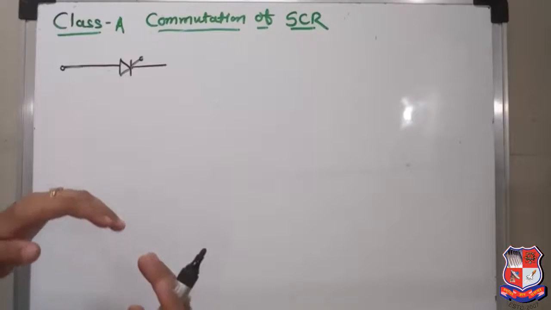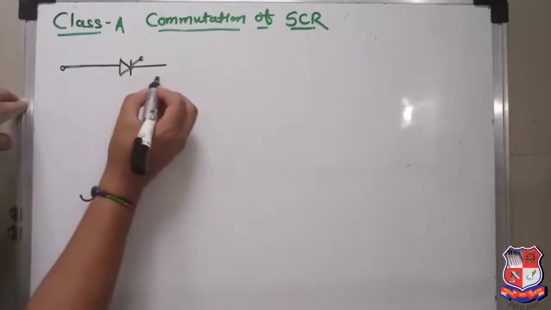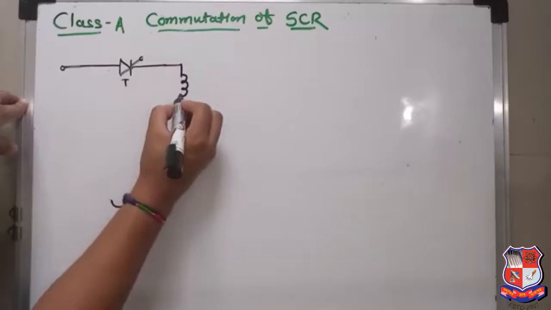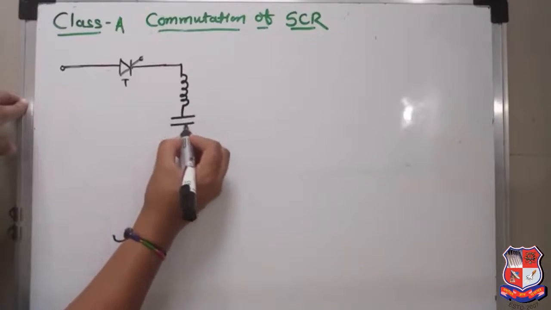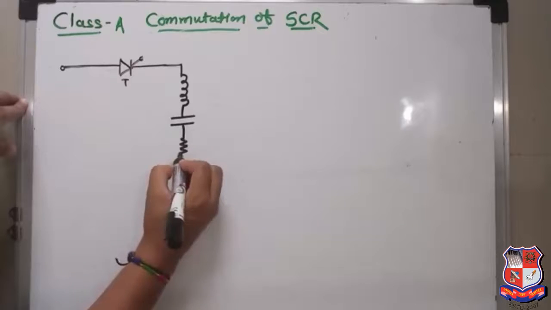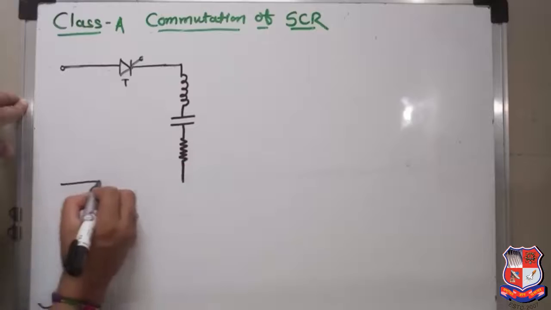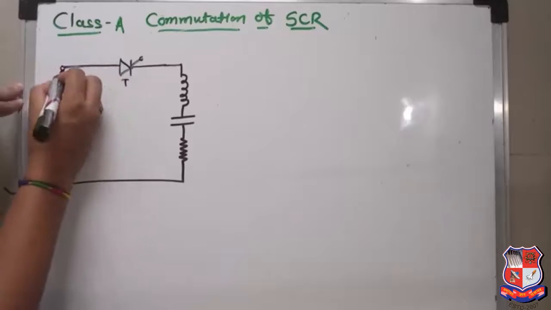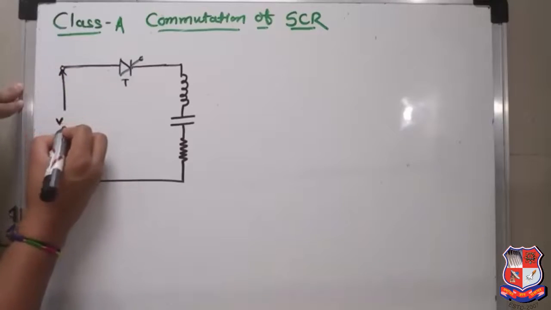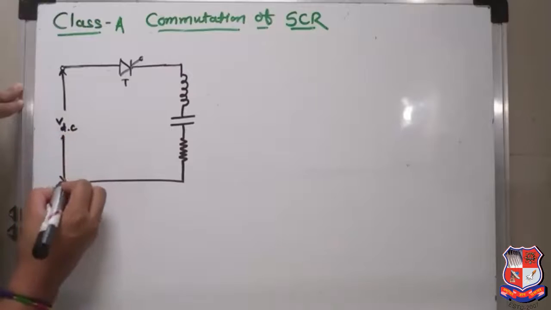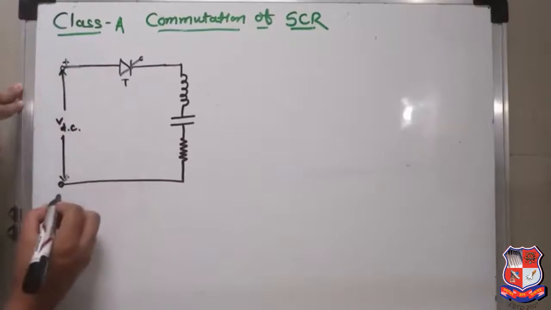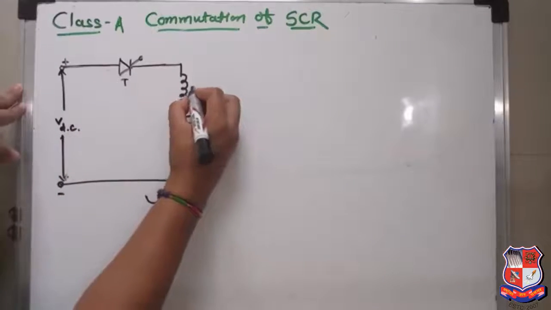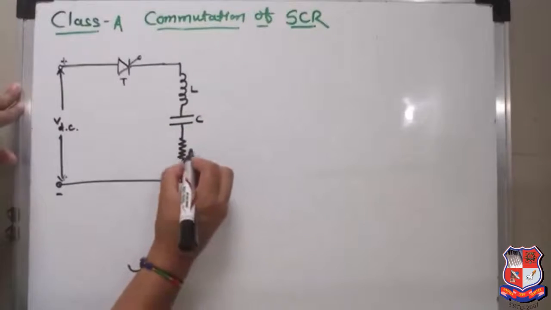Now let's consider the diagram. So in a class A commutation, here it is a thyristor and an RLC load is there, means here an L, here a capacitor C and R, where R is the load. And always in a forced commutation, the supply is DC type. So here VDC is there. It is always energized by the DC source. T is the thyristor, or you can write SCR also. Here L, that is the inductor, capacitor C and R.